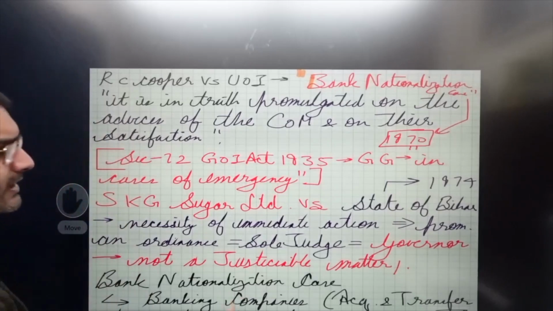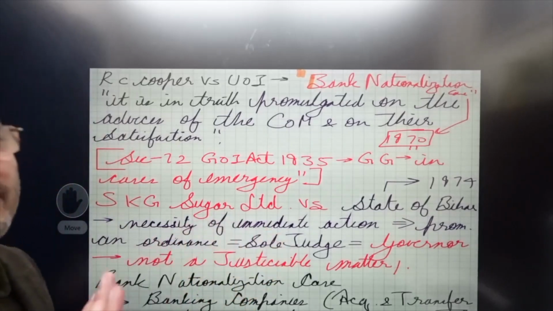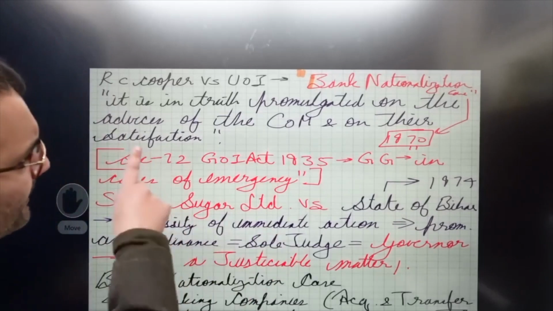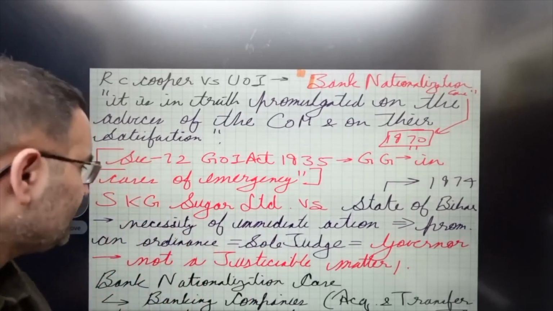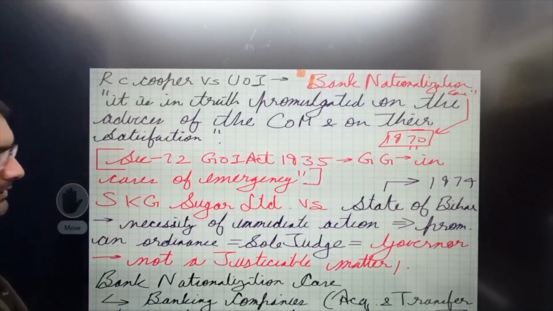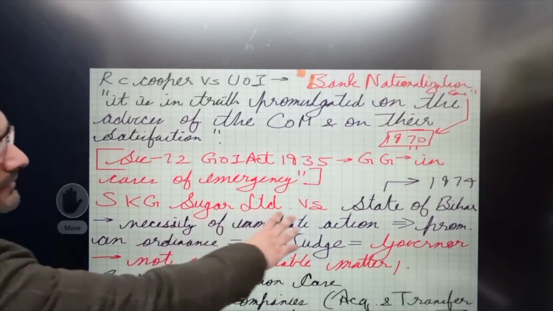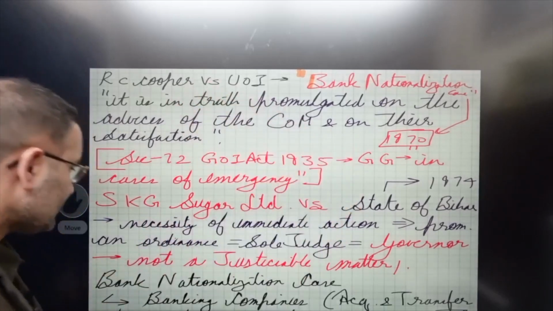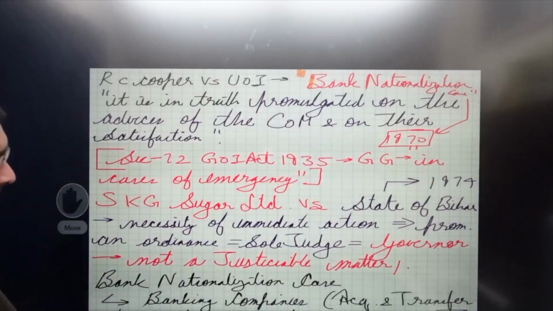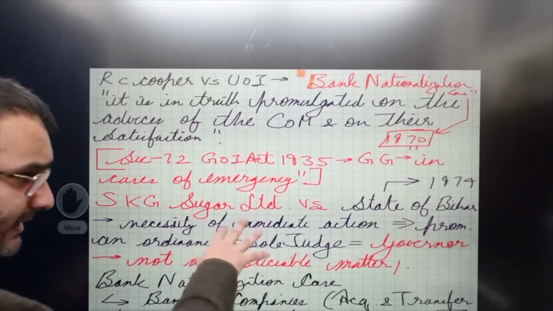So in SKG Sugar Limited versus State of Bihar, write this case law down. If you cannot manage to remember, it's absolutely okay. We'll come back to R.C. Cooper in just one bit. So in SKG Sugar Limited versus State of Bihar, which is a 1974 case law, the Supreme Court said, well, the necessity of an immediate action. So herein basically we're talking about the governor.